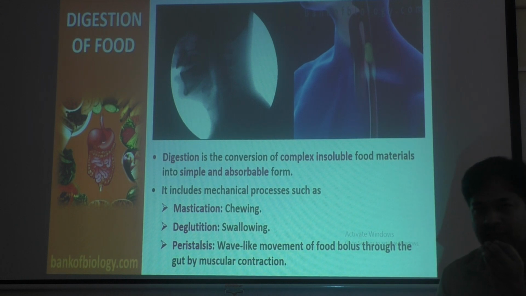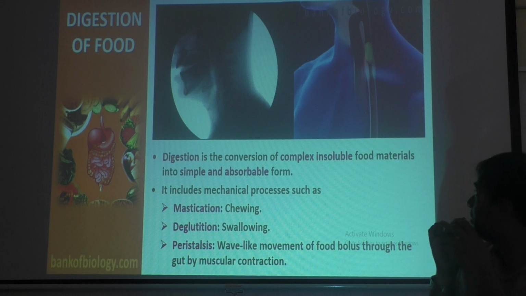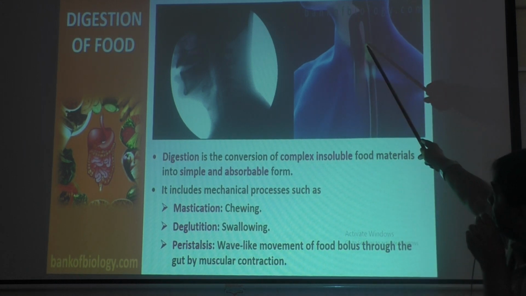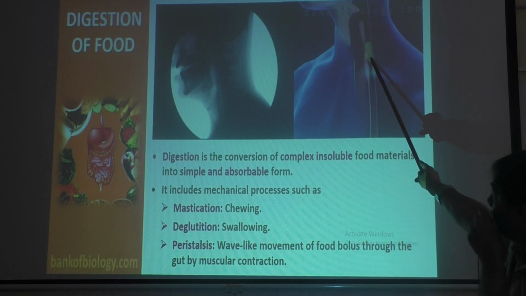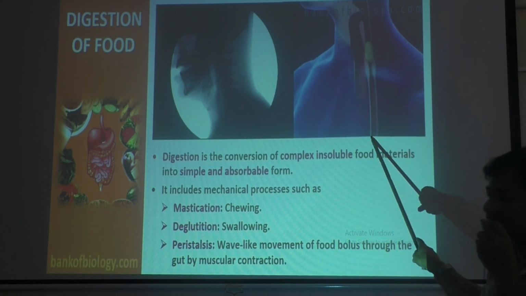The food we eat, when it mixes with the saliva, is called bolus. You can see here the yellow colored structure they are showing is food, and this tube is the esophagus.